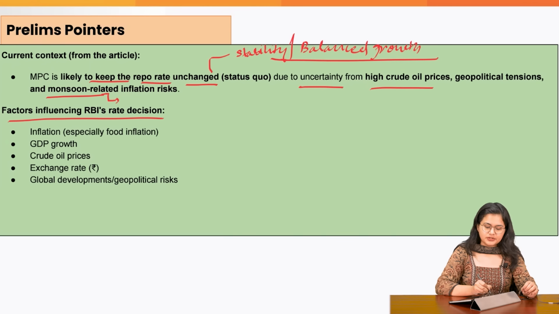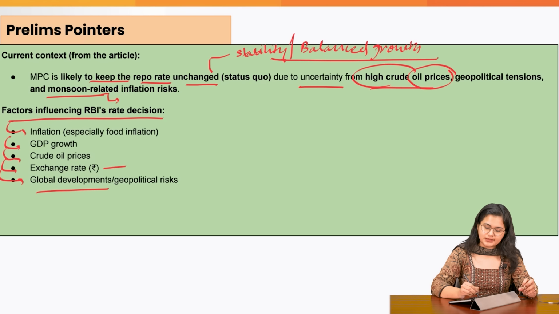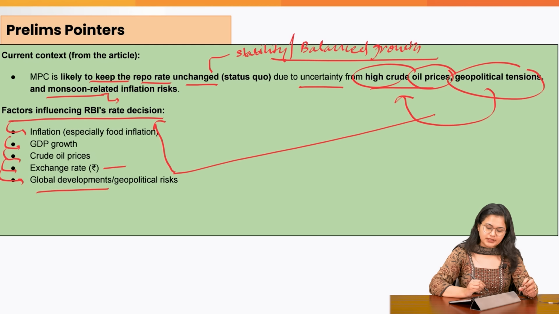What are the factors which influence the RBI's repo rate decisions? Inflation, GDP, crude oil prices, the exchange rate. We know that rupee has weakened in comparison to dollar in recent times, and we've also seen that the global developments, whenever there are oil prices rising or geopolitical tensions which are leading to such economic consequences, these are also influencing the repo rate decisions. So what is happening as a result of weakening of Indian rupee? That our imports are becoming costlier.